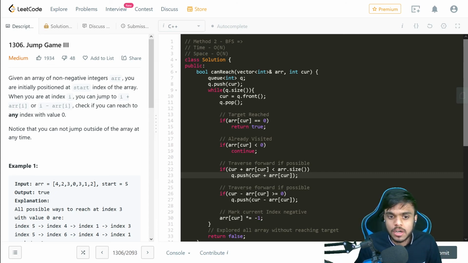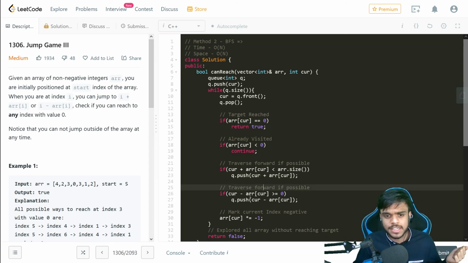So before that, we need to add the boundary conditions. That is, we are not going out of the bounds of the array at any point of time. So while moving forward, we are checking if the next step is greater than array size. If that is the case, then we do not move, or else we are inside the bounds, then we just push that next step, that is current plus array of current.